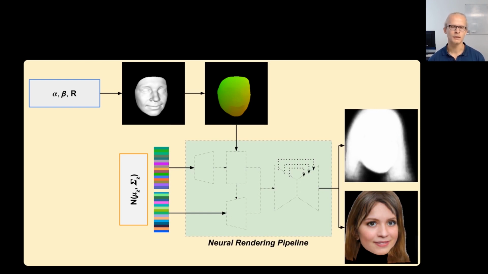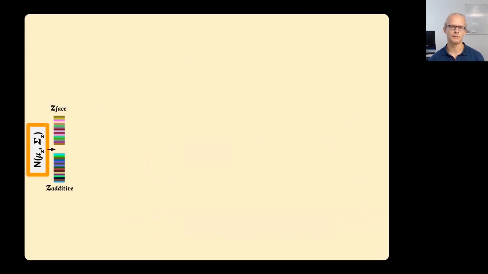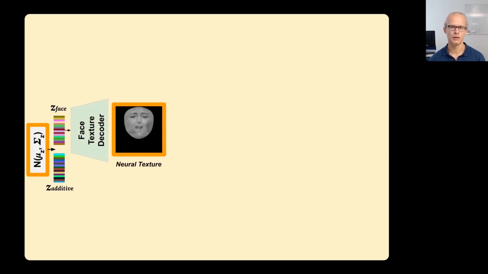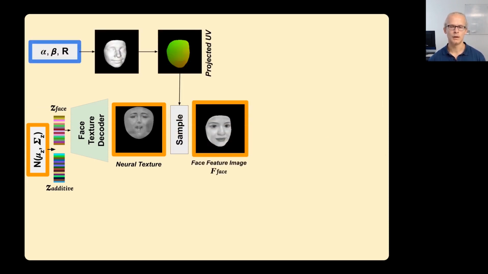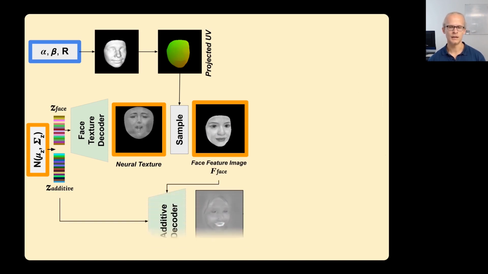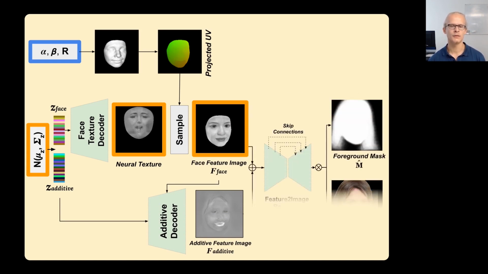Now let's zoom in into the neural rendering pipeline. Given a latent code, Veritex generates the neural textures in the face texture decoder. The UV map samples these textures to a neural feature image for the face. A second decoder then enriches the neural feature image with the missing regions, like hair or the mouth interior. And finally, the feature images turn into an RGB output and a foreground mask.